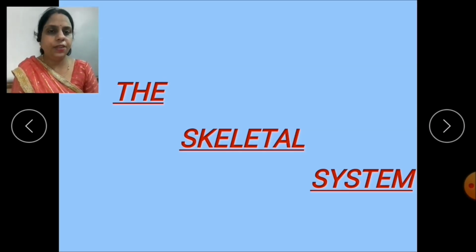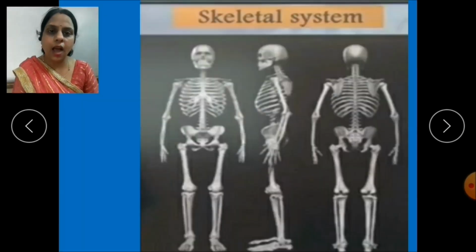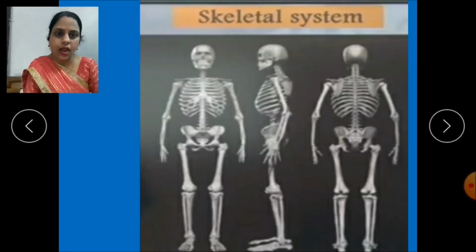Already in the previous classes you have studied what the skeletal system is: the hard structure found inside our body. What is this hard structure? What is it made up of? Yes, it is made up of a variety of bones. Now children, before going deep into the chapter, first of all we will study what these bones are.